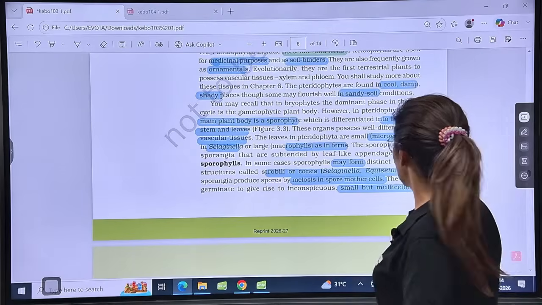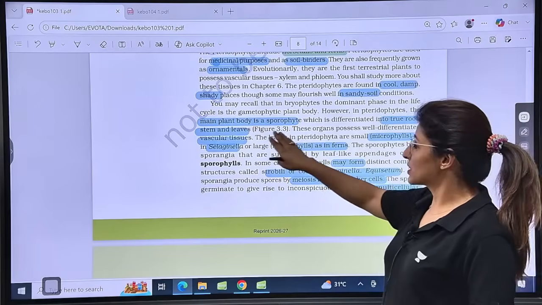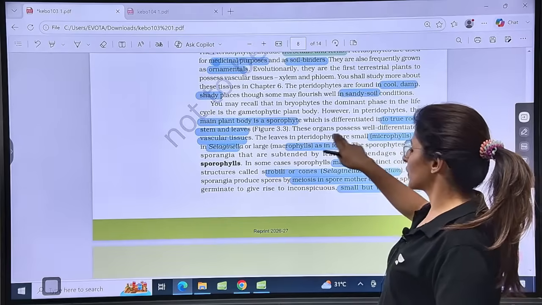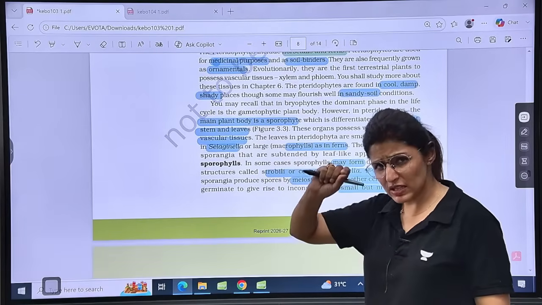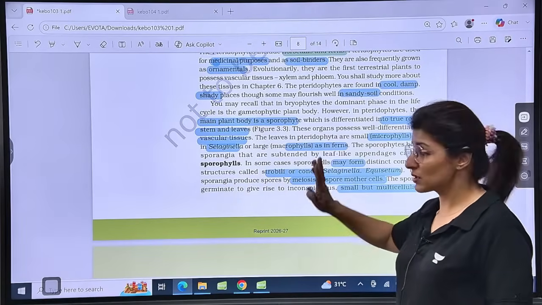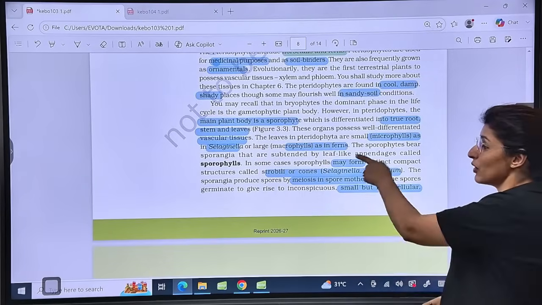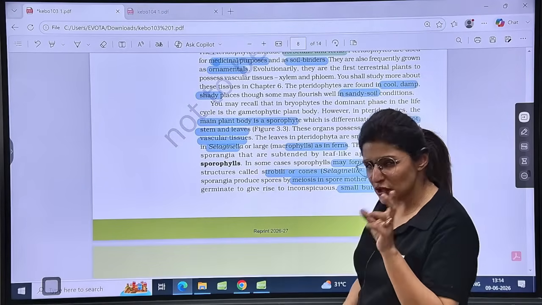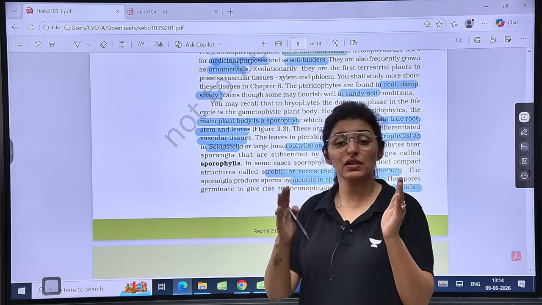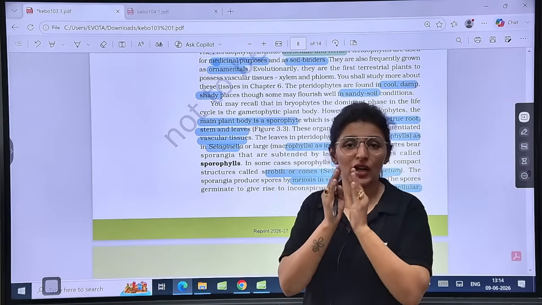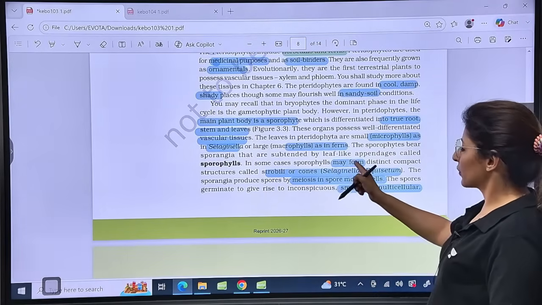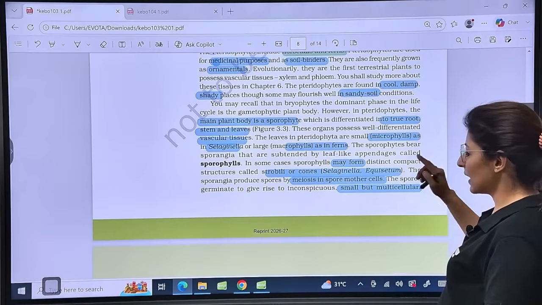Is that clear? All right, guys. So they are well differentiated, with vascular tissues, and they have small microphylls, as in Selaginella. If the leaves are small, we call them microphylls, for example in Selaginella, and the large leaves known as macrophylls will be found in ferns. Now, they have special spore-bearing leaves called sporophylls. In some of them, the sporophylls will form a compact structure called strobili or cone. Is that clear? But not in all. In some cases, sporophylls can form strobili, for example, Selaginella and Equisetum.